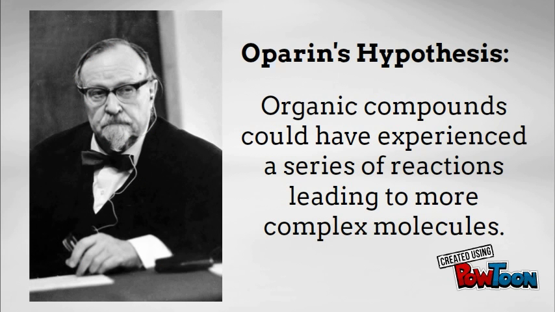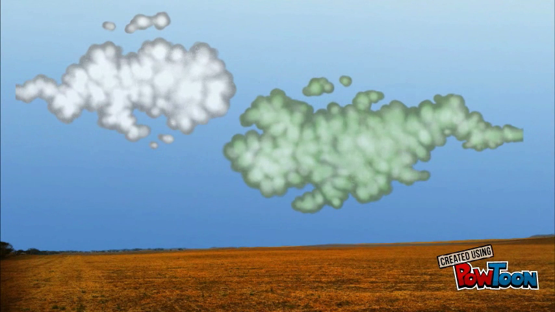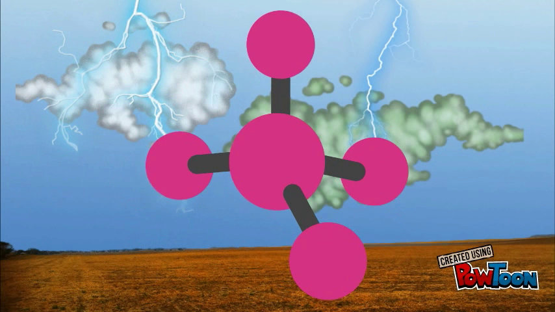Oparin's hypothesis was that organic compounds could have experienced a series of reactions leading to more complex molecules. In early Earth, chemical gases were struck by lightning. This created the first organic molecules.